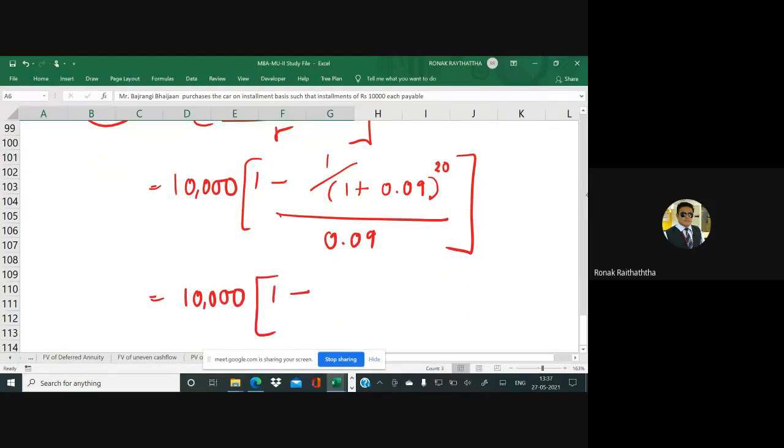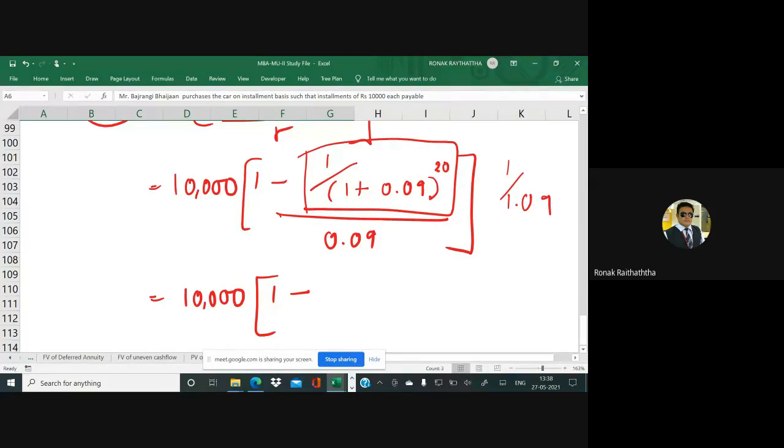Now there are two ways. I have already stated those ways to you enough number of times. You may use the log, that is one way. You may do 1 divided by 1.09 in a calculator and press equal to 19 more times, so it would be 20 times.